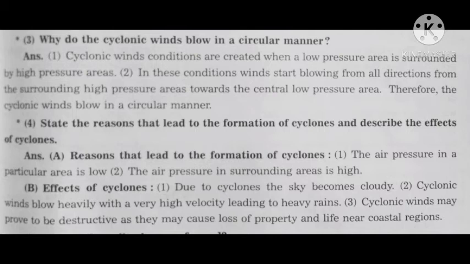First point, cyclonic wind conditions are created when a low pressure area is surrounded by high pressure areas. Second point, in these conditions winds start blowing from all directions from the surrounding high pressure areas towards the central low pressure area. Therefore, the cyclonic winds blow in a circular manner.